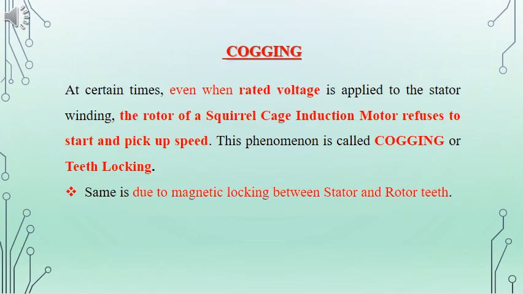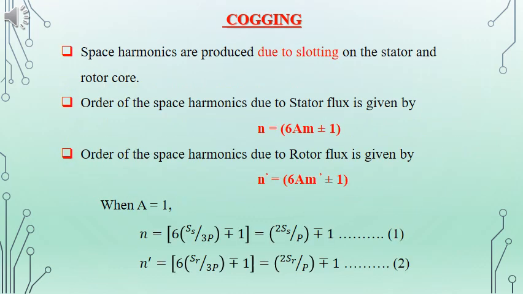Next we have the cogging in the case of induction motor. In the case of squirrel cage induction motor, even if we are providing the rated voltage, it may not start by itself, or it will refuse to start. This phenomenon is called cogging, or it is also called teeth locking. It is because of the magnetic locking that happens between the stator and the rotor. The cogging is caused because of the slot arrangement on the rotor and the stator.